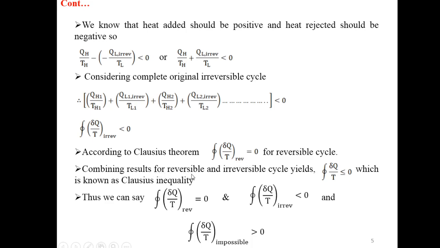Combining result for reversible and irreversible cycle yields cyclic integral of differential of heat divided by temperature less than or equal to 0, which is known as Clausius inequality. Thus, we can say that cyclic integral of differential of heat divided by temperature for reversible cycle is equal to 0 and cyclic integral of differential of heat divided by temperature for irreversible cycle is less than 0, and if we are having an expression such that cyclic integral of heat divided by temperature greater than 0, then such type of cycle is not possible.